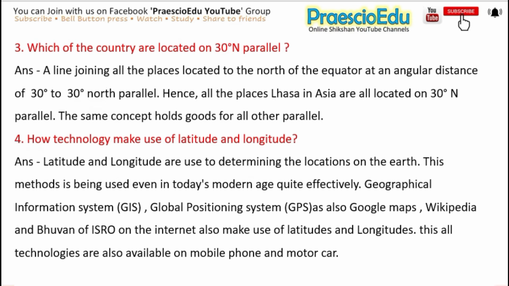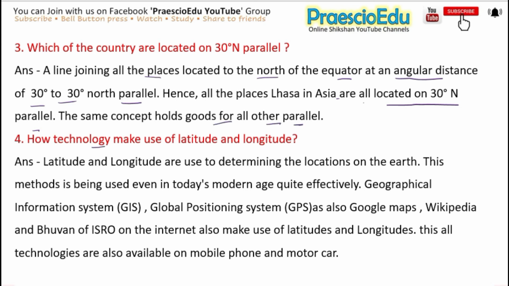The next question is: which countries are located on the 30-degree north parallel? And the answer is, a line joining all the places located to the north of the equator at an angular distance of 30 degrees is the 30-degree north parallel. Hence, all the places, like Lhasa in Asia, are located on the 30-degree north parallel. The same concept holds good for all other parallels.